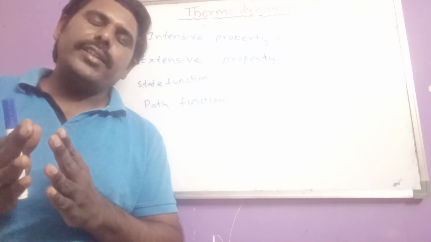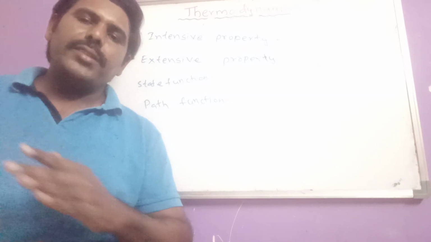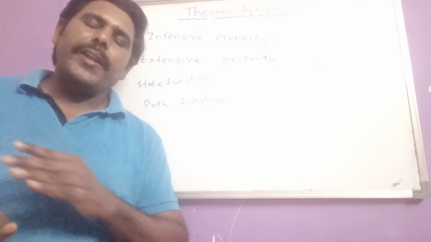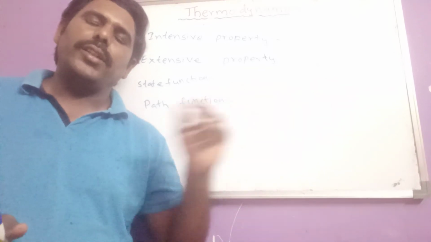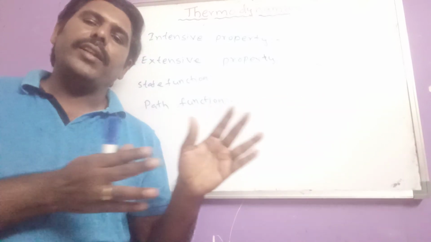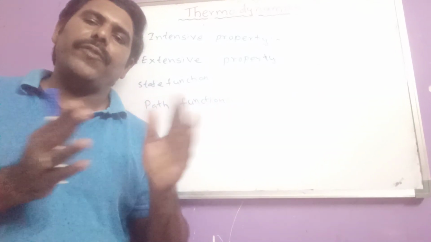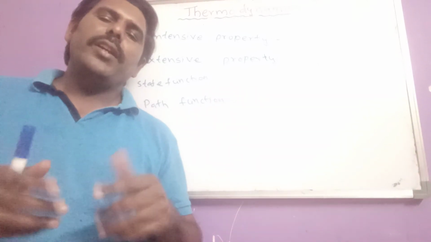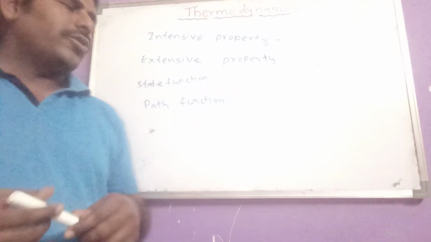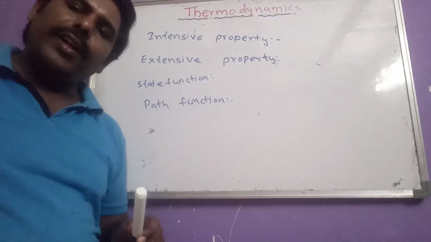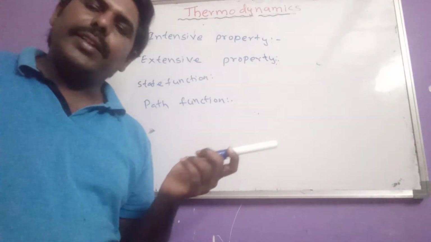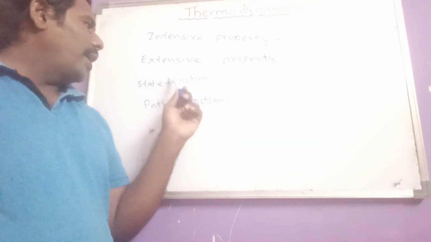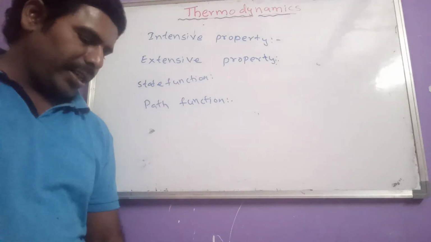But if you consider a bus journey, the time taken depends upon the path of that road, that means the path in between the destinations. The initial and final state do not matter here; the path is playing an important role. In general, like that you can remember. So work and heat are path functions, and the remaining ones, Gibbs free energy, enthalpy, internal energy, entropy, all come under state functions.